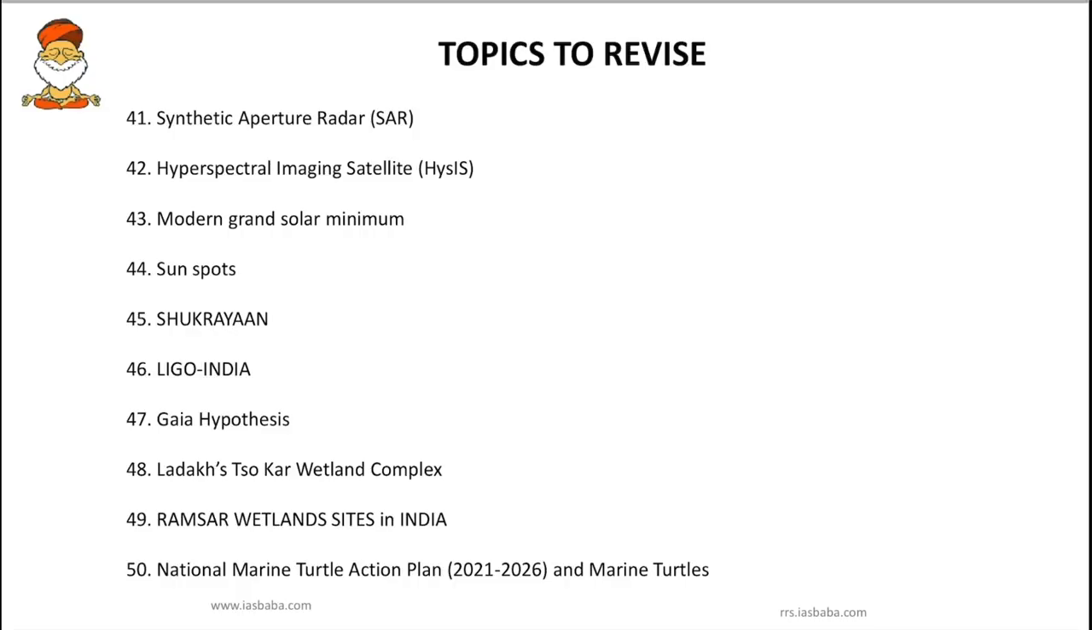First is synthetic aperture radar. So in previous session we saw NISAR, right? So NASA and ISRO synthetic aperture radar satellite mission. So we'll try to understand the working of this SAR, that is synthetic aperture radar, and also we'll try to understand the working of hyperspectral imaging satellite, and we'll try to understand what is this concept modern grand solar minimum, and we will revise about Sunspot and ISRO's Shukrayaan mission and LIGO India, and 4 important topics from environment.